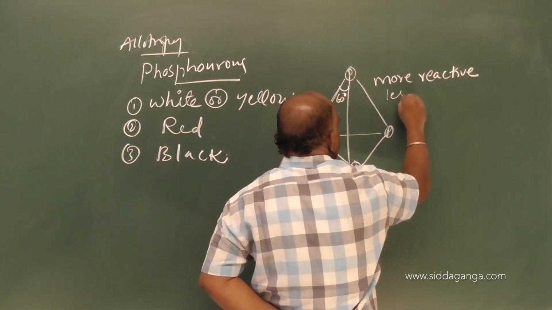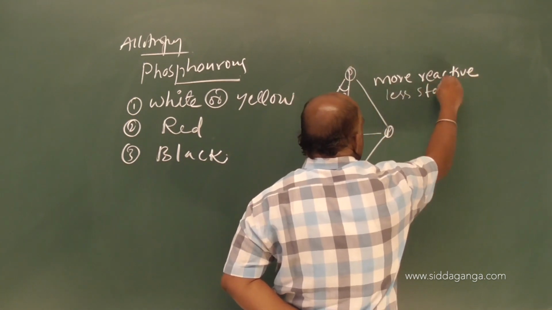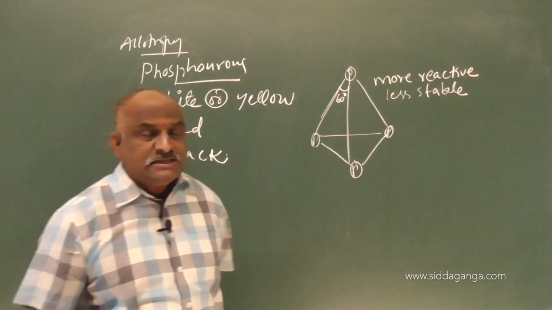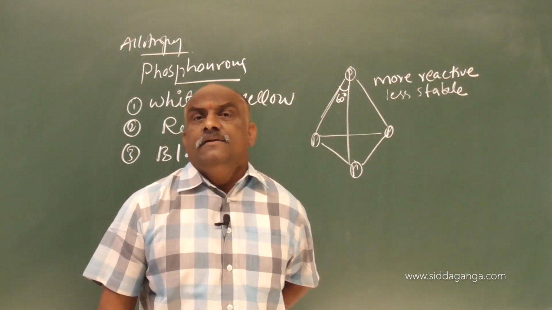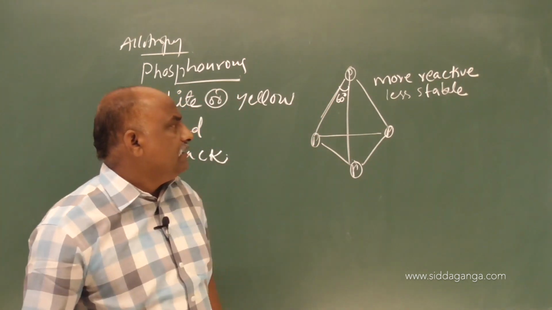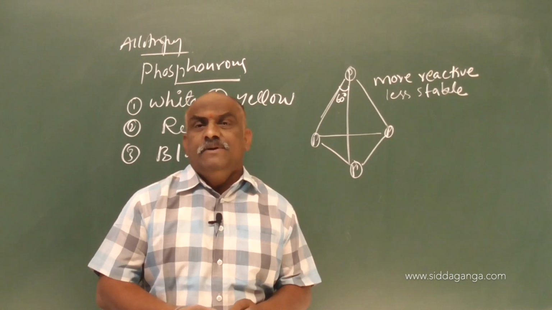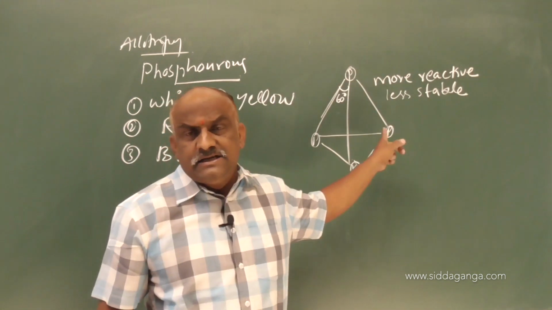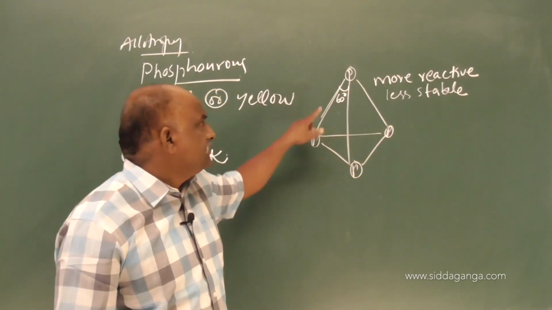More reactive means less stable. White phosphorus is more reactive, less stable. What will be the reason? The reason is the angle strain. What is the PPP angle? 60 degrees. The structure is a regular tetrahedral structure.